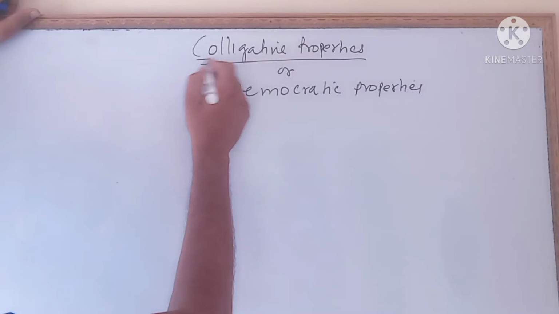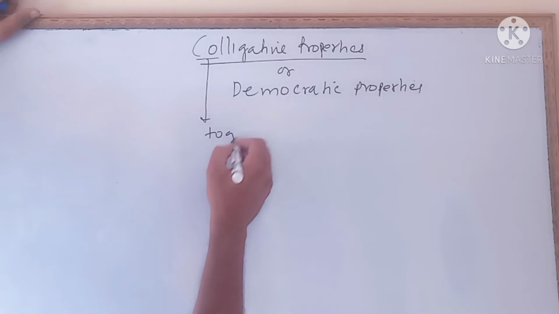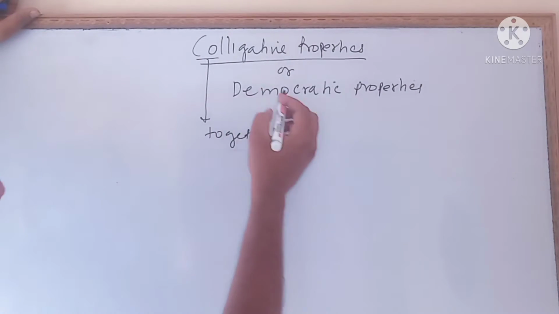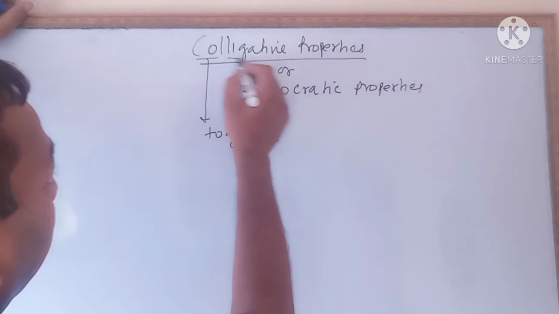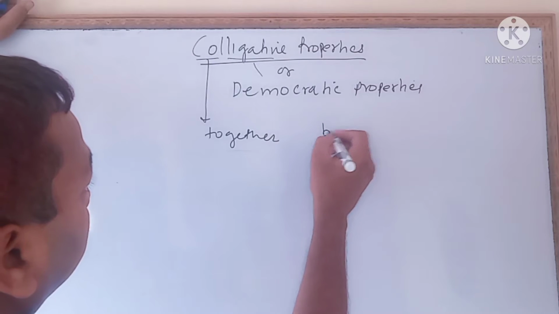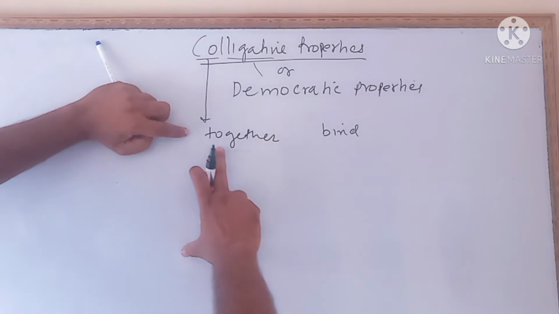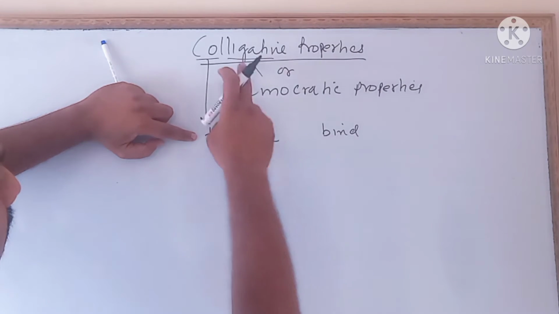Co means together, and ligare means to bind. This is the literal meaning: together bind, colligative property.